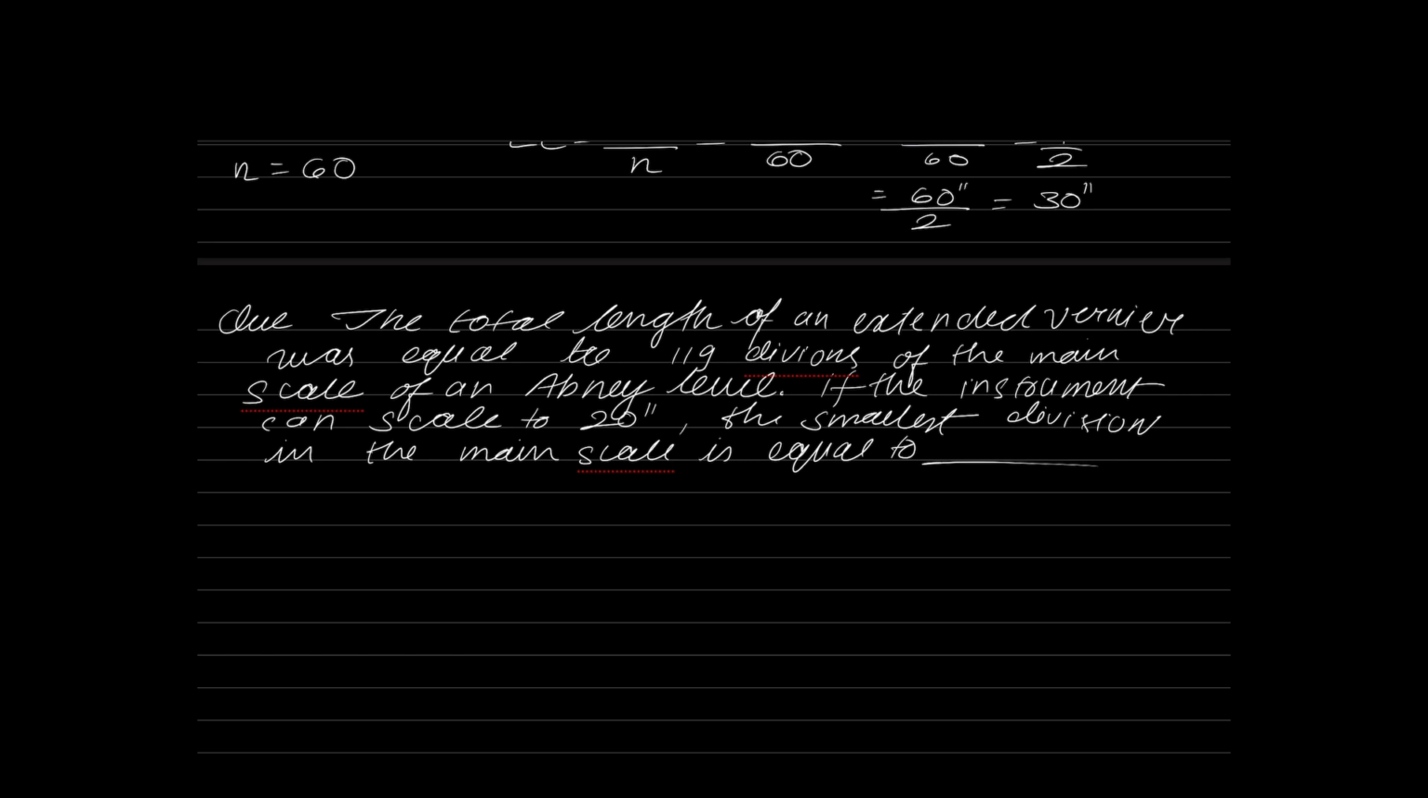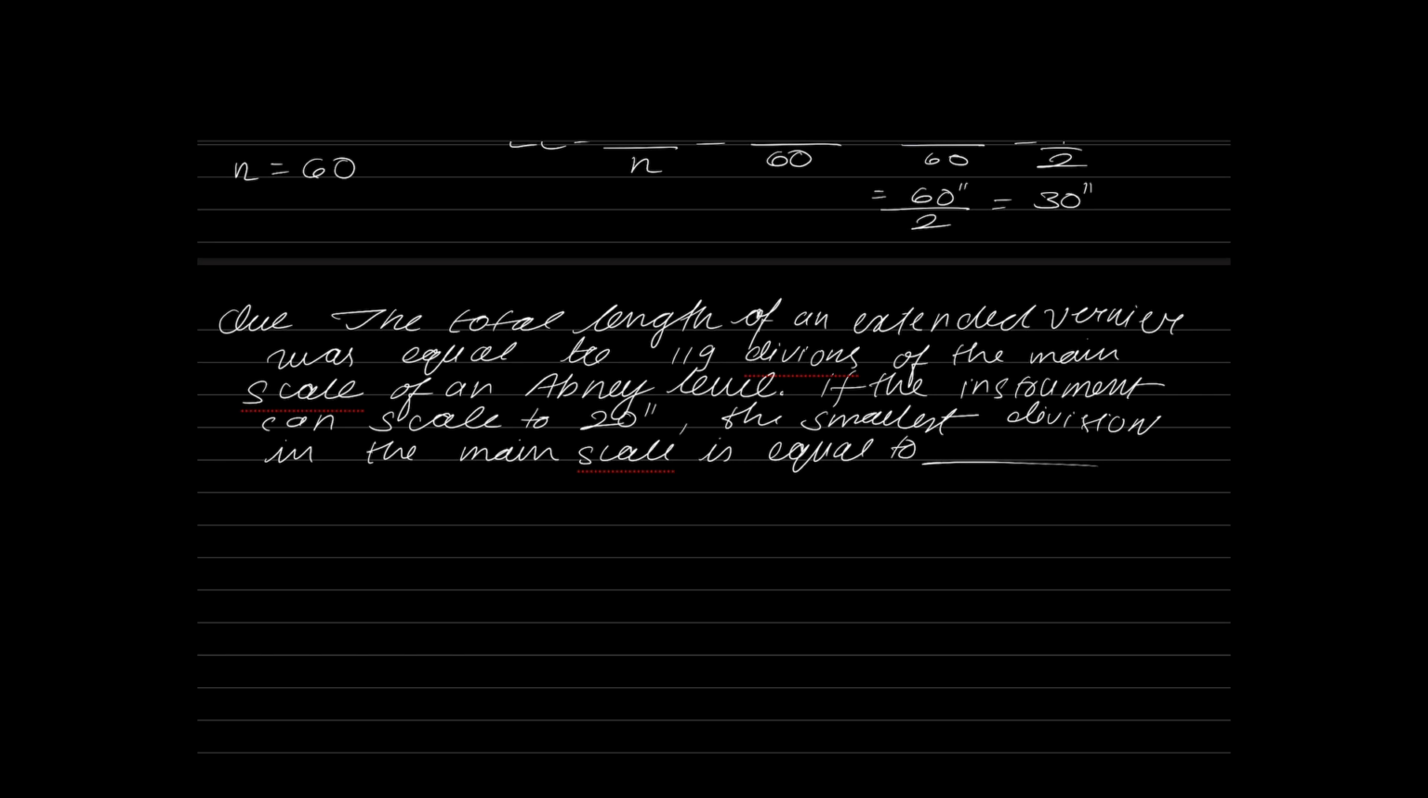Any answers for this question? The total length of an extended vernier was divided into 119 divisions of main scale of an Abney level. Abney level is a small handheld instrument. It will measure vertical angles, which we will use to calculate vertical distance. Level is for vertical distance calculation.